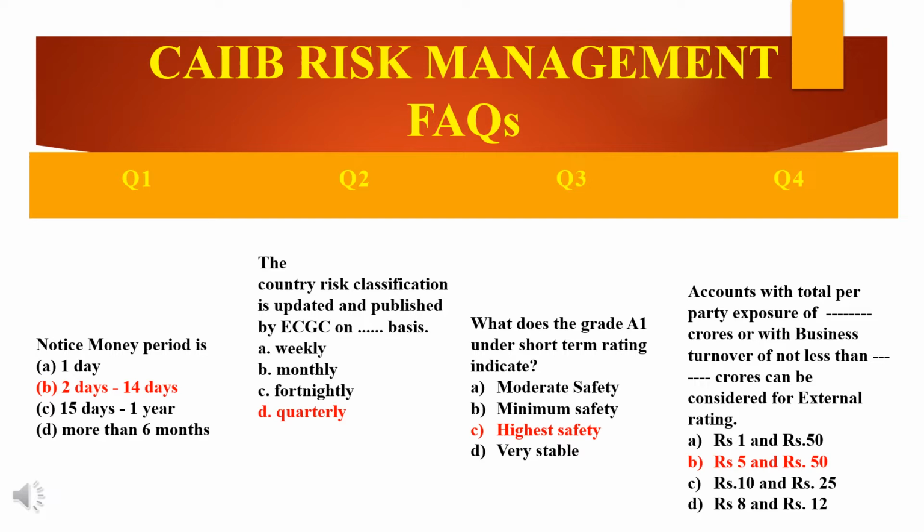So the borrowers falling under the answer option B, that is rupees 5 and 50, are classified as corporate and the applicable risk weight depends on their external rating. I would repeat once again, the accounts with total per party exposure of 5 crores or with business turnover of not less than 50 crores, that means it should be more than 50 crores, can be considered for external rating. The answer will be B option, rupees 5 and rupees 50.